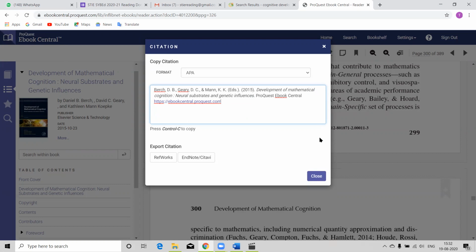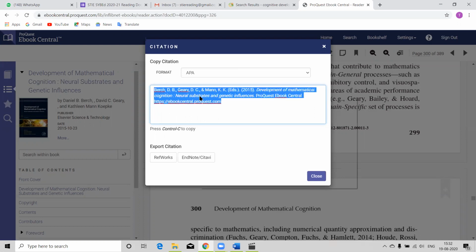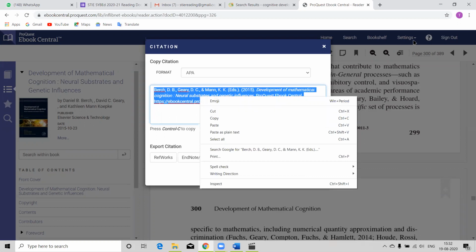And as you have seen, there are rules how to cite, how to write authors and editors and year and the titles. But no need to memorize all that. Ready citation is given for you. You have to just copy this and paste it in the Word document after you finish your assignment or literature review or paper, whatever, in the references section. Okay, so got it?